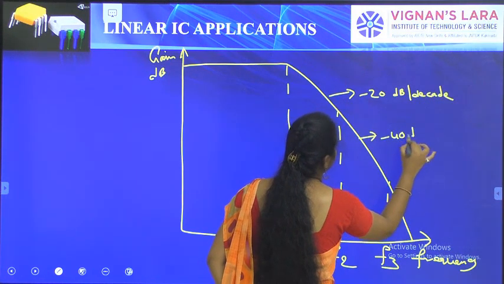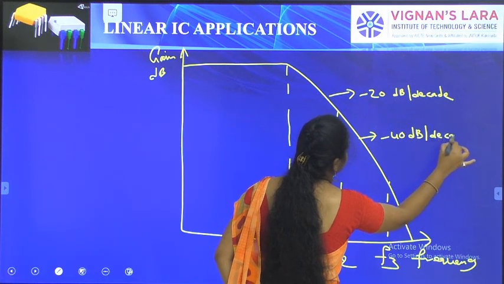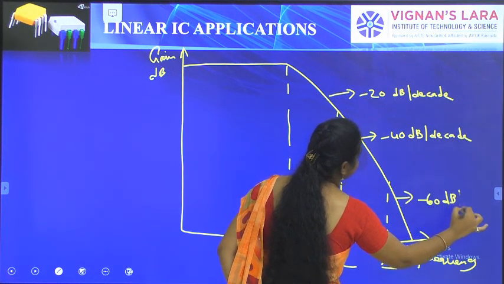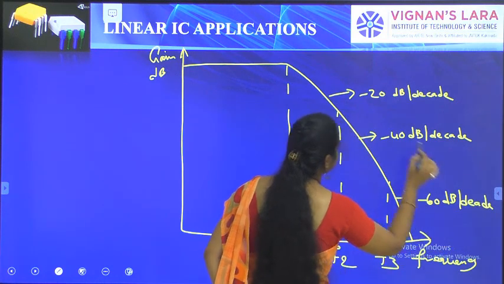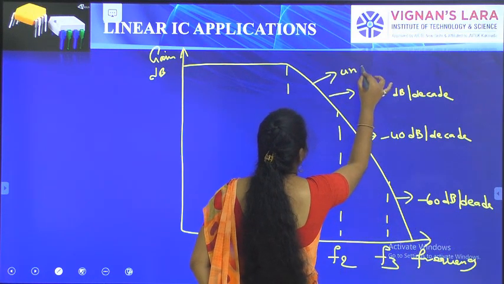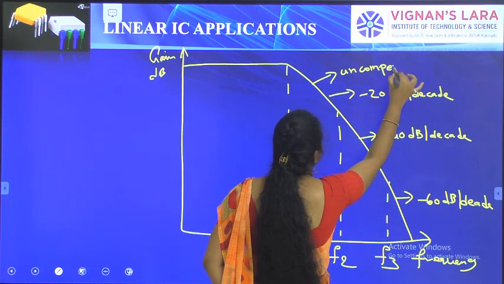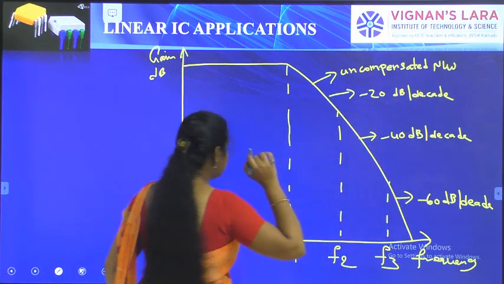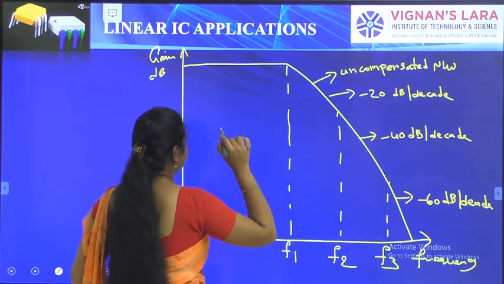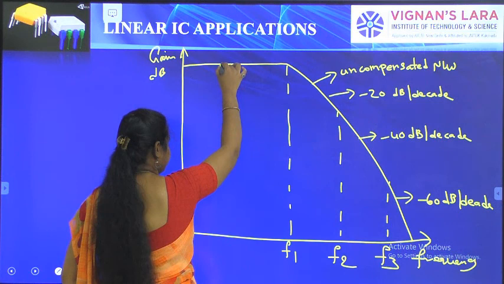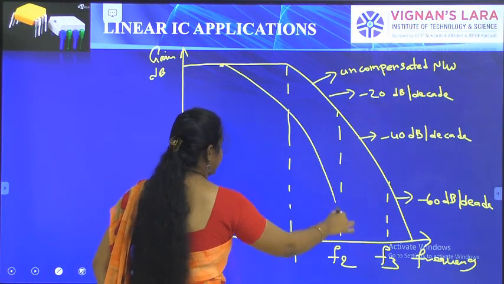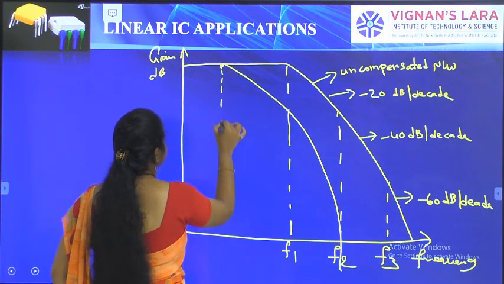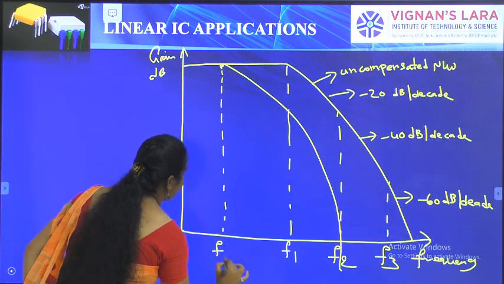This is the graph for the gain of the uncompensated network. For the compensated network, the gain decrement starts at this point, f0.